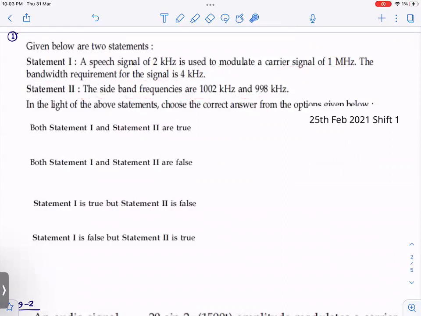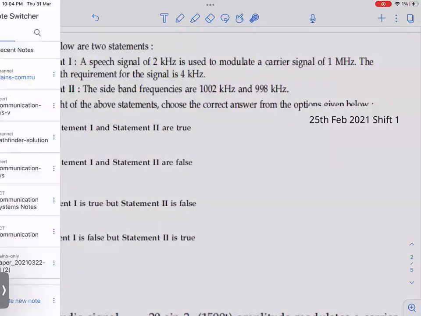You're seeing many new words, sideband frequencies and all. These are all very simple. Just stay till the end and everything will be all right. You will be able to solve all the questions by yourself, right? There are 5 questions here. Fine. So immediately we'll go to the NCERT and read one particular section which is needed for this, right? Amplitude modulation. Fine. Okay, so let's go there.